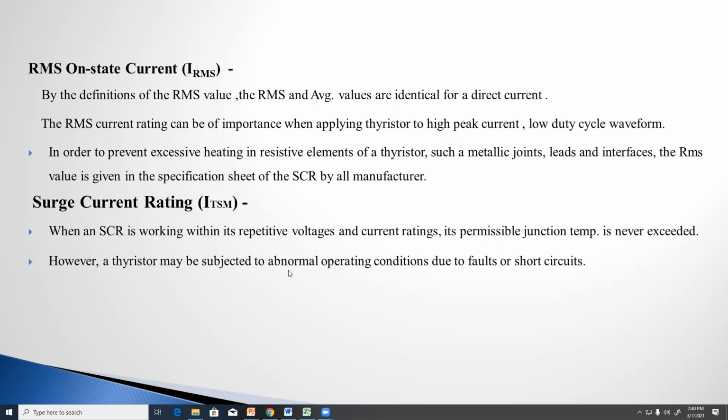The thyristor may be subject to abnormal operating conditions due to faults or short circuits. If any fault or short circuit occurs, the current goes to the maximum or peak value. That current it reaches is called the surge current rating. It is clear. So this point also we have to remember while using thyristors.